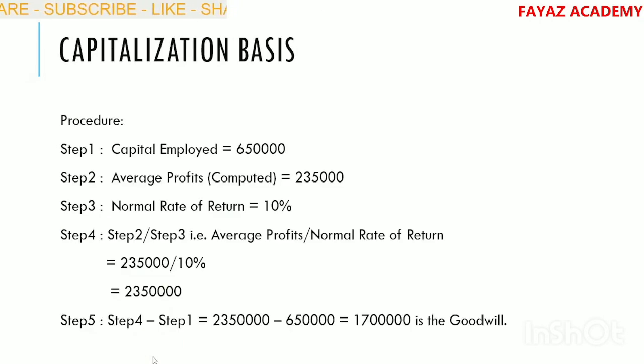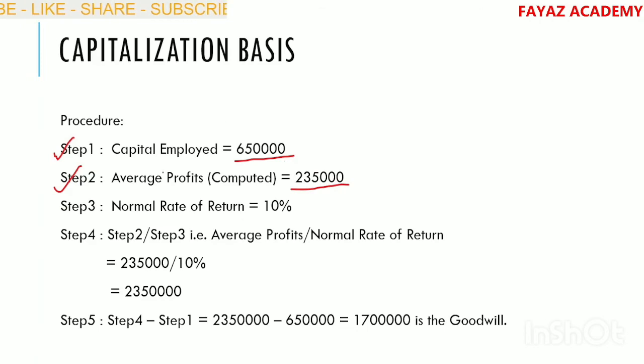Next, capitalization basis. Under capitalization basis, there is also a procedure. Step number 1, capital employed. Capital employed given in the question is 6,50,000. Next, step number 2, average profits computed, 2,35,000. We have already computed it under the weighted average method.